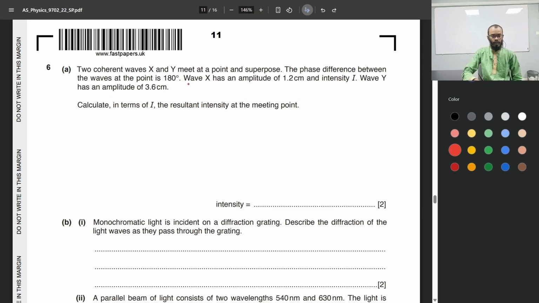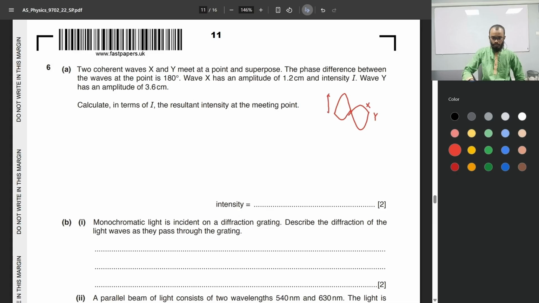Okay, so at the meeting point, x and y meet with a phase difference of 180 degrees, right? So if this right here is wave y, wave x will be at a phase difference of 180 degrees, and it has a smaller amplitude, so it's going to be something like that. This right here is wave x.